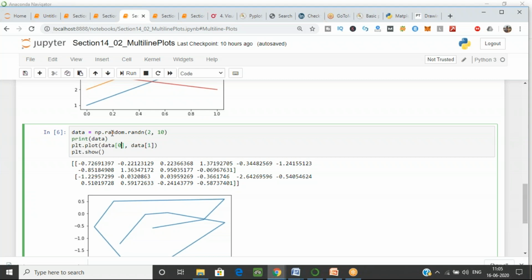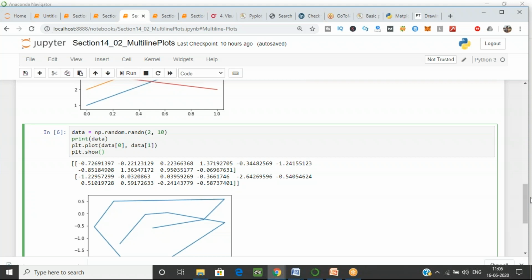Have you used the random function, because this is numpy? Yes, participants, students, have you done the random function? Because every time you execute this, you will get different outputs, a different graph.